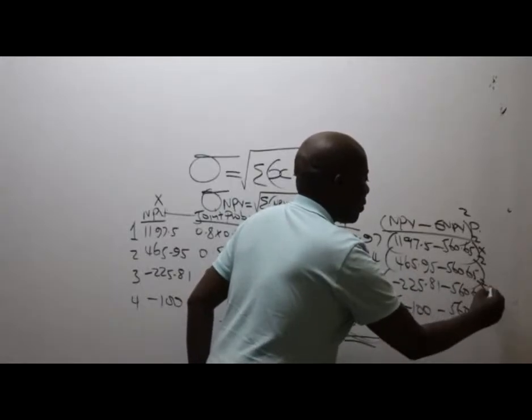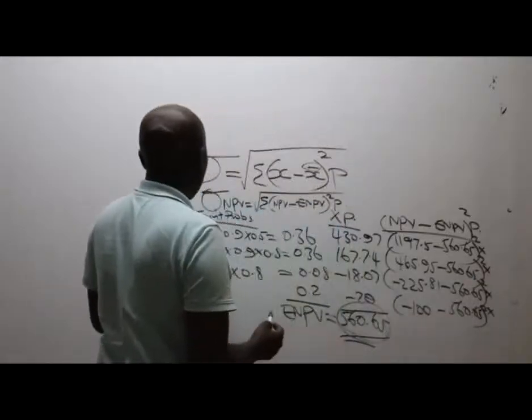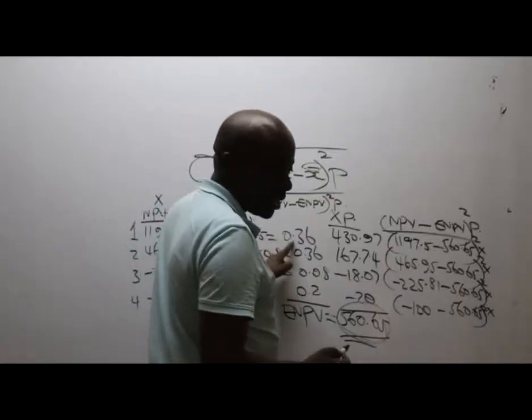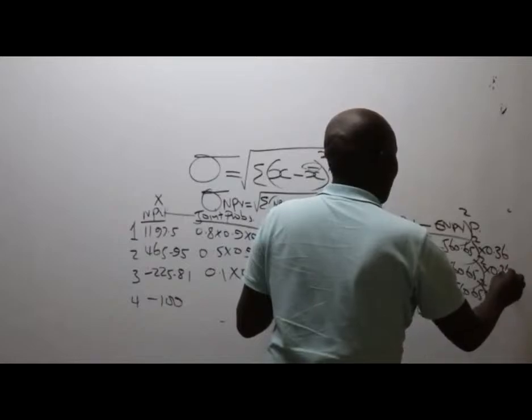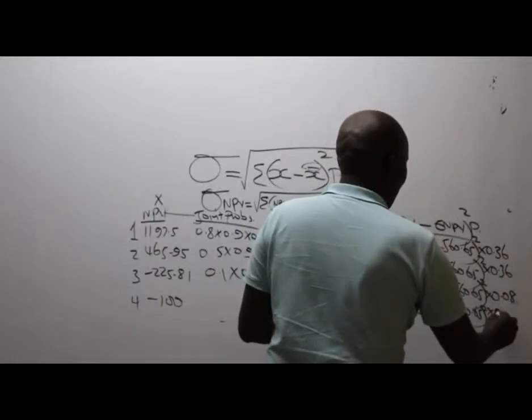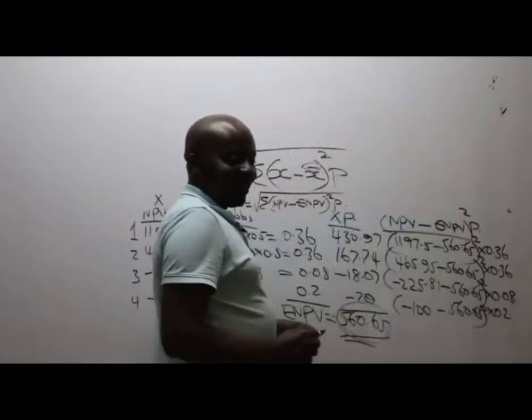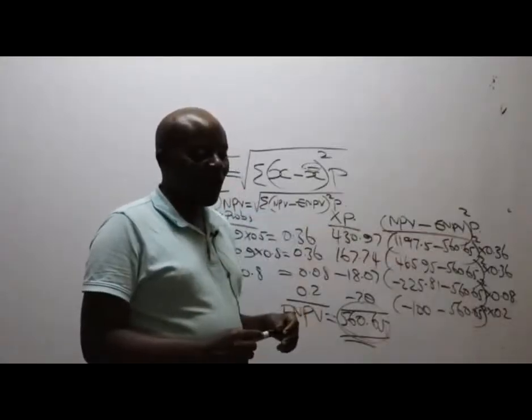You square, times now the probabilities. And the probabilities have been given. You remember the joint probabilities, these ones here: 0.36, 0.36, 0.36, 0.08, 0.2, like that. So now give me the figures on the other side of the coin.